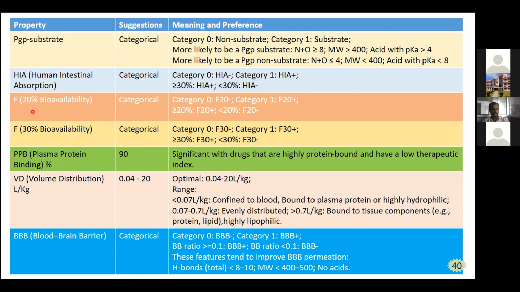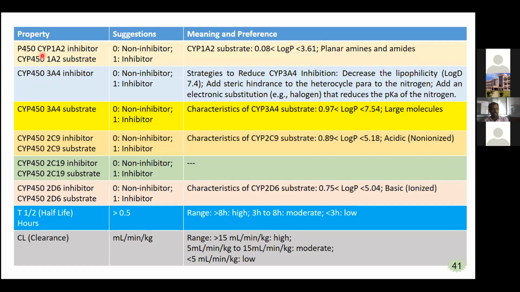And bioavailability, with 20% and 30% thresholds, is similarly categorized. And plasma protein binding, 90% is significant. And volume of distribution, optimal is 0.04 to 20 liter per kg. And for the blood-brain barrier, 0 indicates it is not crossing the blood-brain barrier, and 1 indicates it is crossing. And here I represented the different cytochrome P450 inhibitors and substrates, where 0 indicates non-inhibitor and 1 indicates inhibitor in the result.